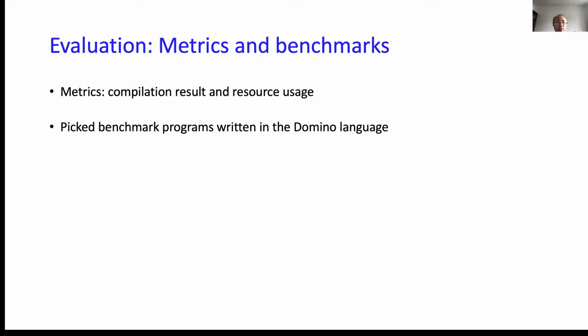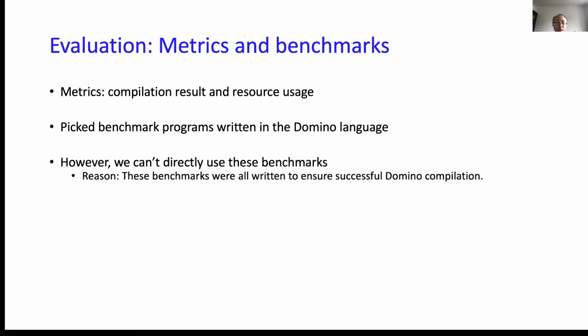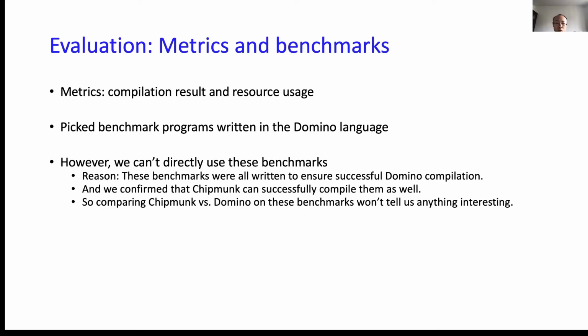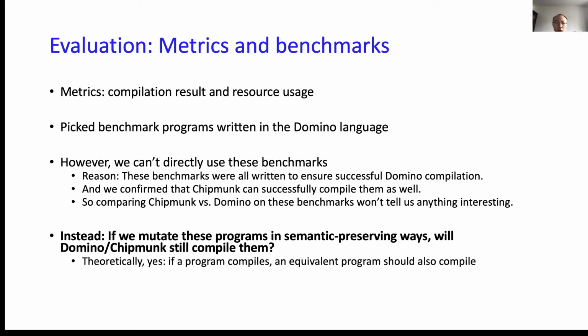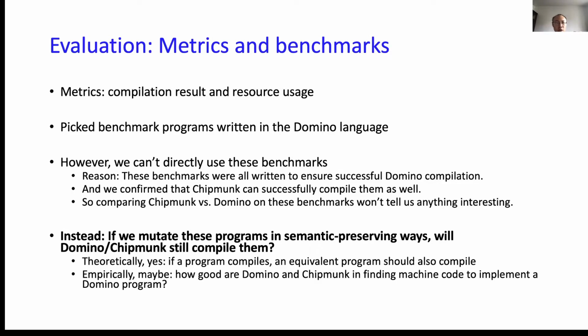We pick up all benchmarks in the Domino language, but we cannot directly use them because these benchmarks have been successfully compiled with Domino, and Chipmunk also successfully compiled them as well. So really comparing them on Domino or Chipmunk would be useless. But we really want to ask this question: if we mutate these programs, will Domino and Chipmunk still compile them? Theoretically, yes. Empirically, let's see what will happen.